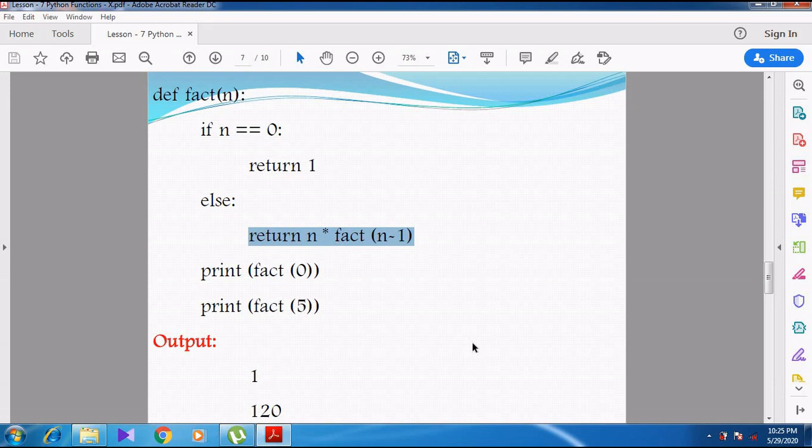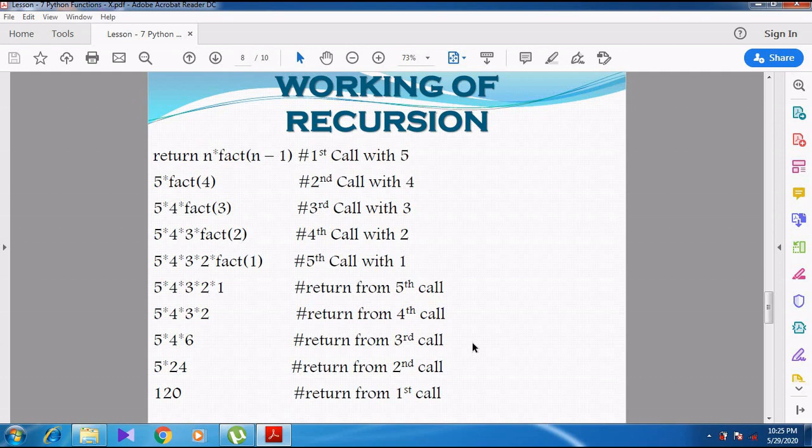So let's see the working. I have shown you the working here. See here. First time it is called, return n into fact of n minus 1. So in this first call it goes with the number 5. Now it goes for the second call. So 5 into fact of 4. How does it become fact of 4? It becomes fact of 4 by fact of 5 minus 1.